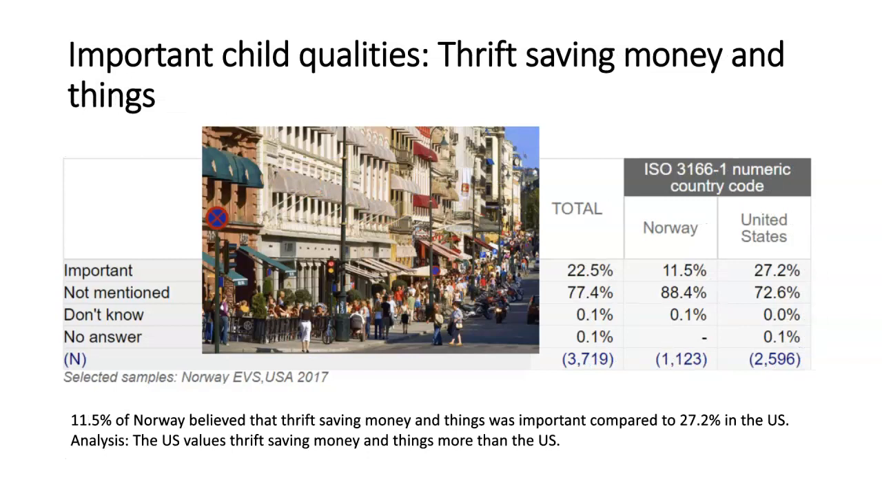Thrift, saving money and things. 11.5% of Norway believed that thrift, saving money and things were important compared to 27.2% in the U.S. Analysis: the U.S. values thrift, saving money and things more than Norway.